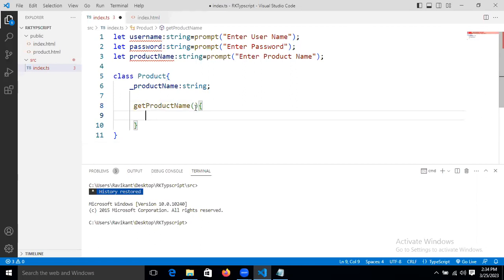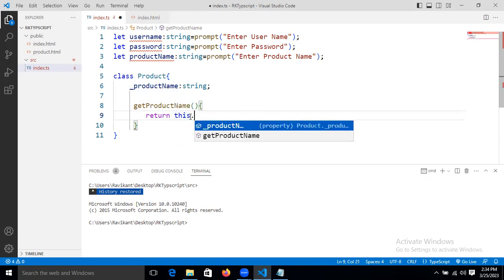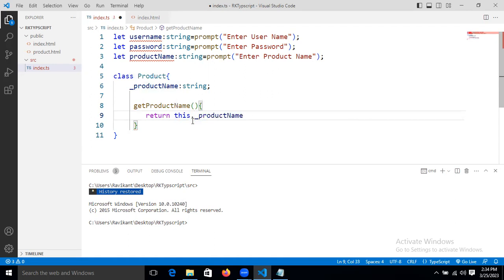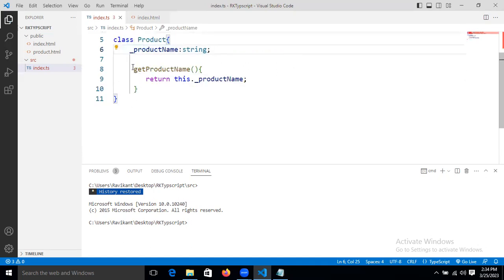Then I want to return the current object property. We present the current object property with the this keyword. Now dot, which one do we want to return, guys? We want to return the product name. Whenever we call this method, whatever data is stored in the property, that data will be returned by this method.